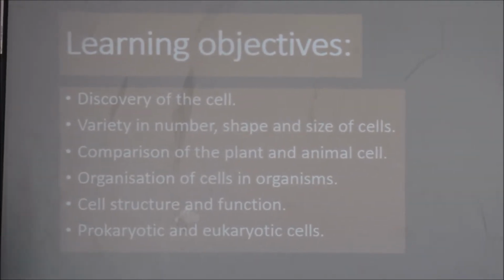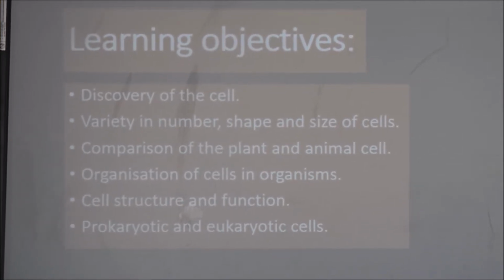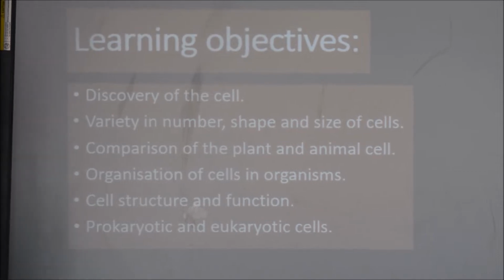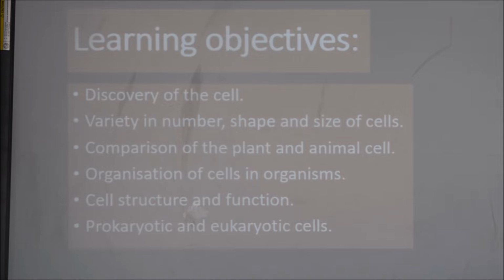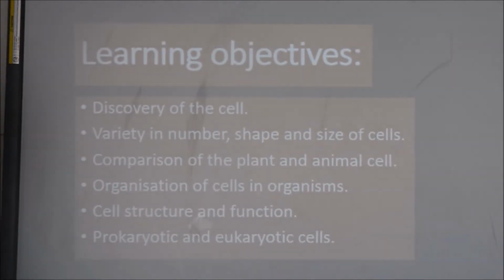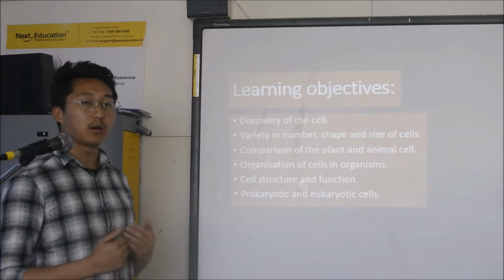So let's see what the learning objectives of this chapter are. First one is discovery of the cell. In this chapter we'll study how the cell was discovered, in detail. Next one is variety in number, shape and size of the cell. We'll study different varieties of cells, their shapes and sizes.